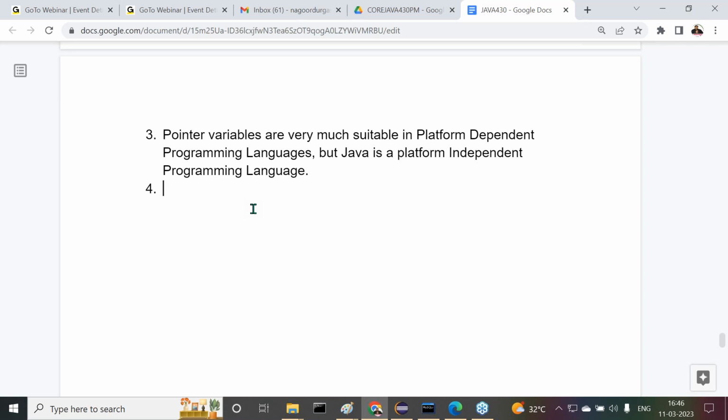One more reason is available. Try to understand that reason. Pointers are available in two forms. What are the two forms? The first one is single level pointer, and the second one is multi-level pointer. What is a single level pointer actually?